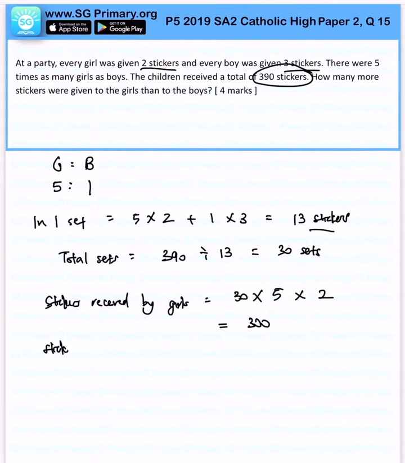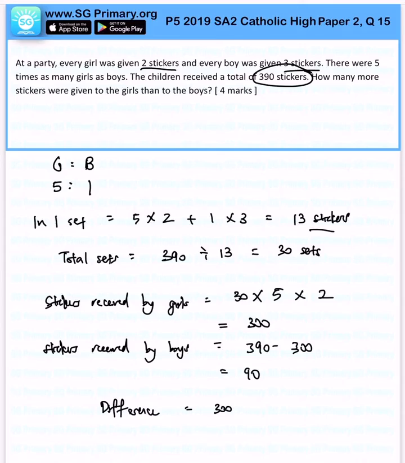Stickers received by the boys. We know that total is 390 minus 300, that will leave us with 90 stickers. So how many more? Very simple. The difference would simply be 300 minus 90, which is 210. That is the answer for this question.